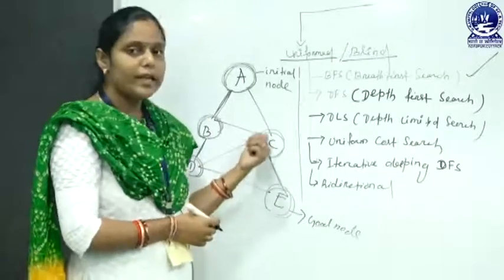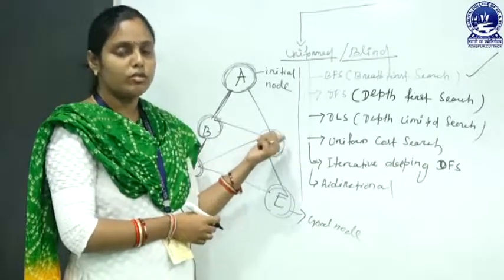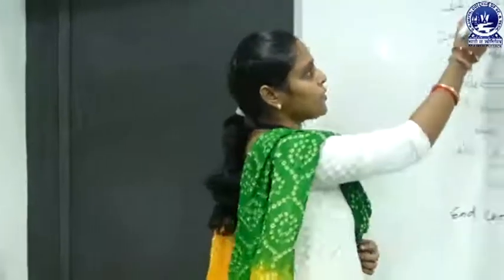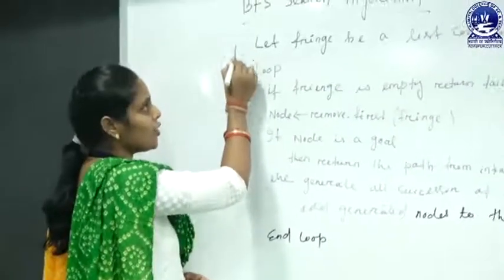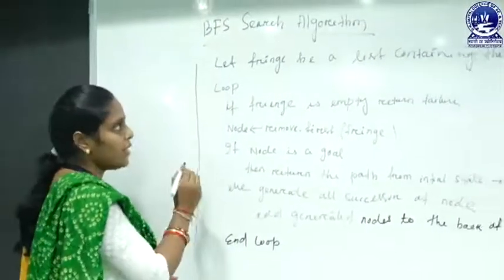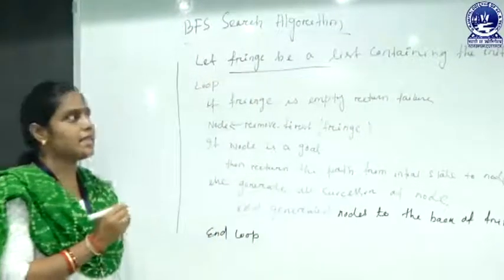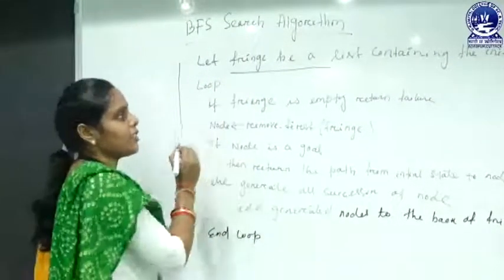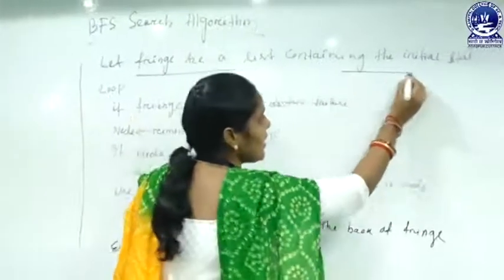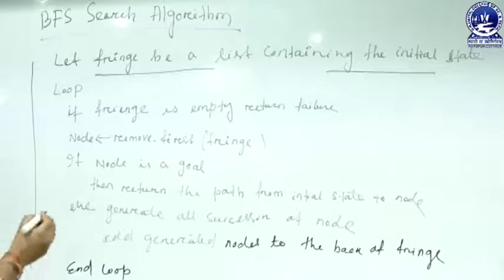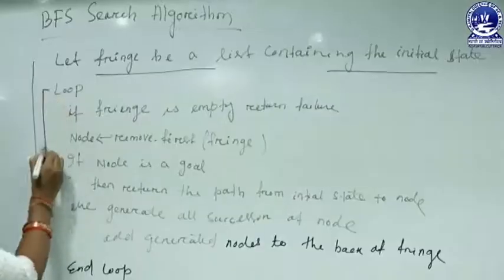And for implementing this breadth first search, we use the FIFO technique of a queue. Now, this is the algorithm of BFS. In this algorithm, let fringe be a list. That means here fringe is a list which contains the initial state or the initial node of our search tree. Then next, the loop starts.